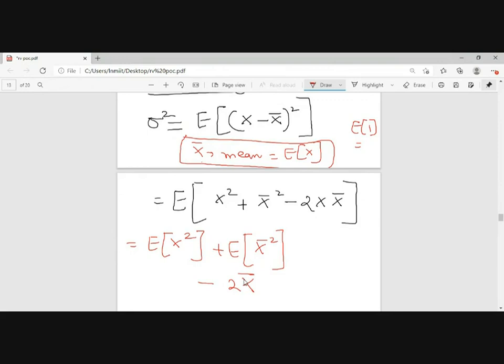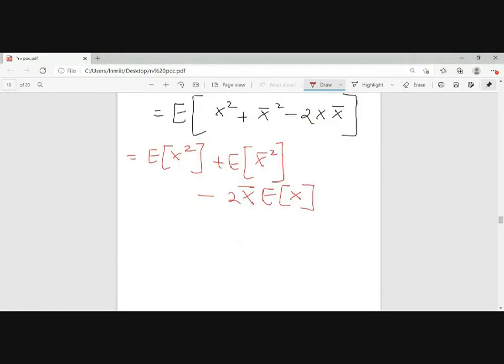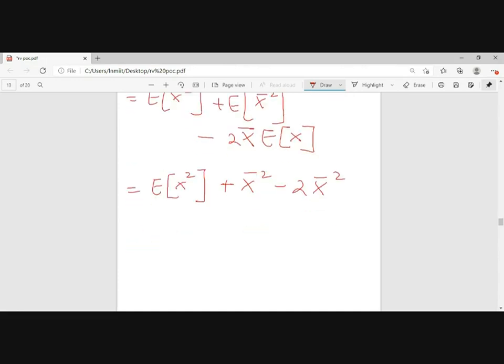Okay, so expectation of x, expectation of x. So now expectation of x square, minus expectation of x square, and this will be x bar whole square because taking the mean of x bar whole square, right? X bar is a constant, x bar whole square minus 2 times of x bar whole square. So this will be expectation of x square minus x bar whole square.